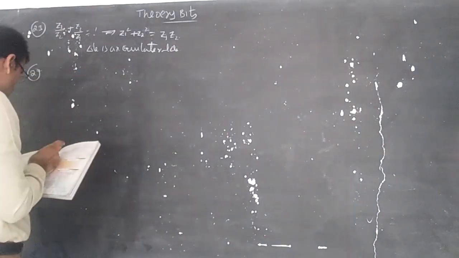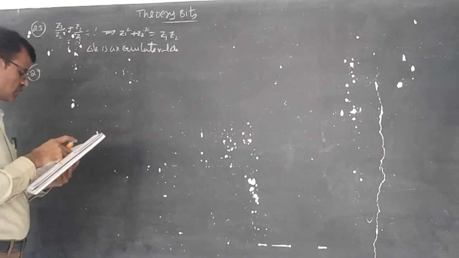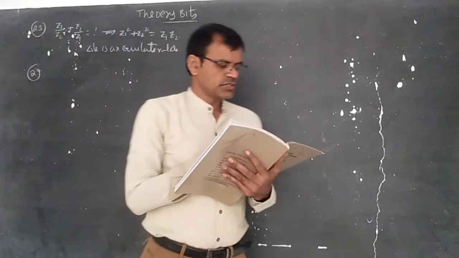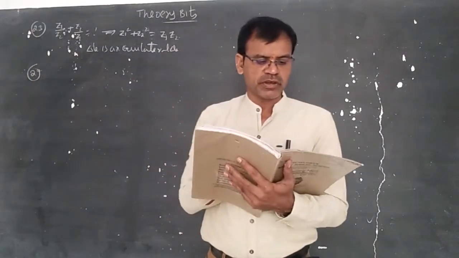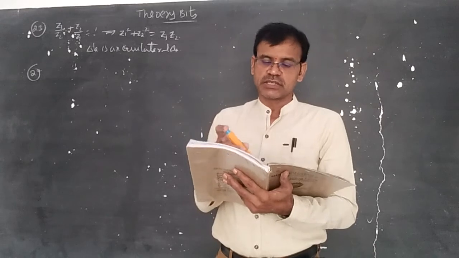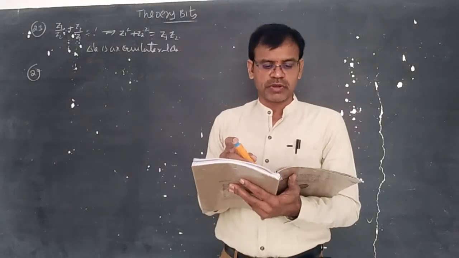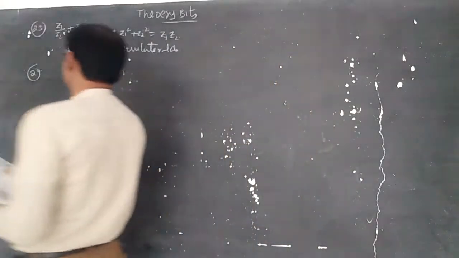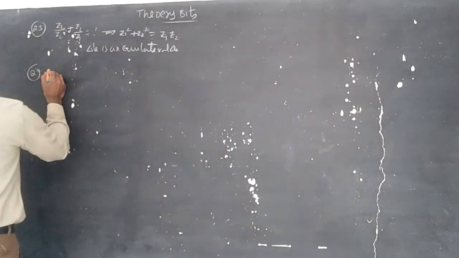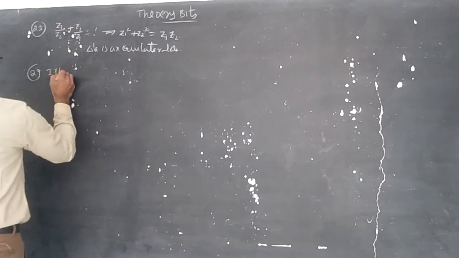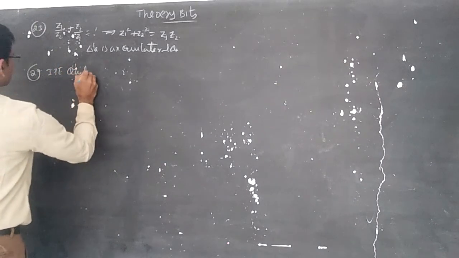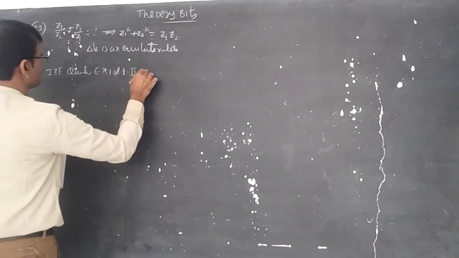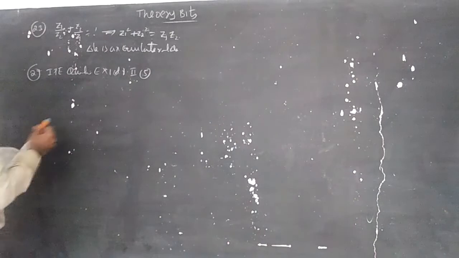24th question. The necessary and sufficient condition for the points Z1, Z2 represented by P, Q, and OP perpendicular to OQ. I think this is the IPE question, exercise 1D, Roman number 2, fifth question.